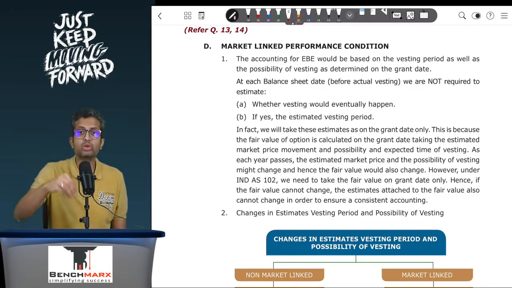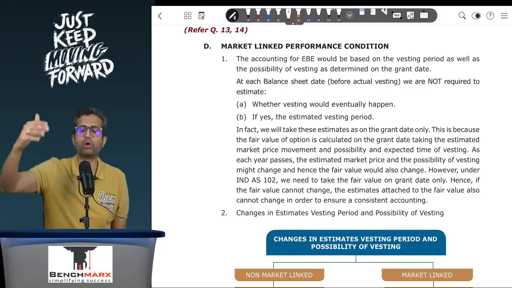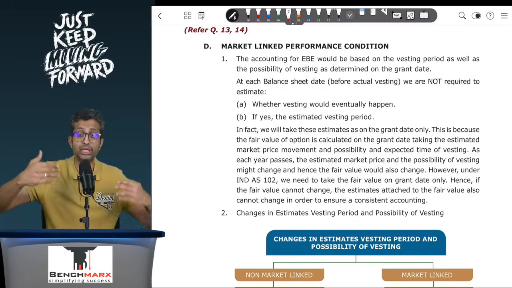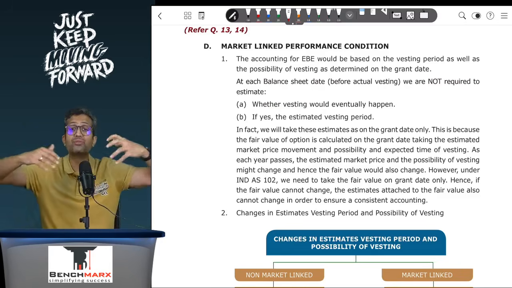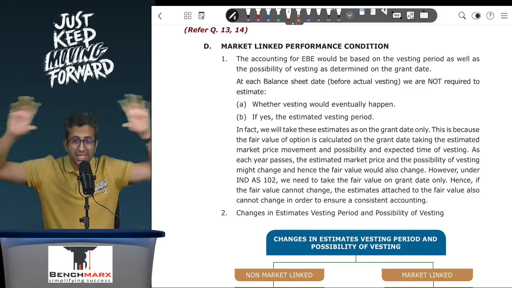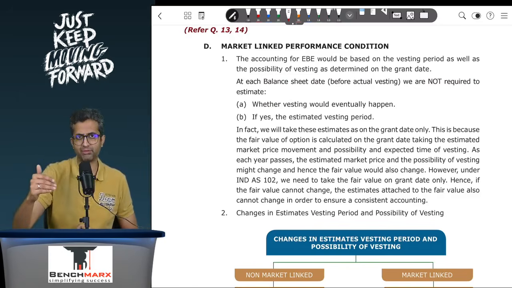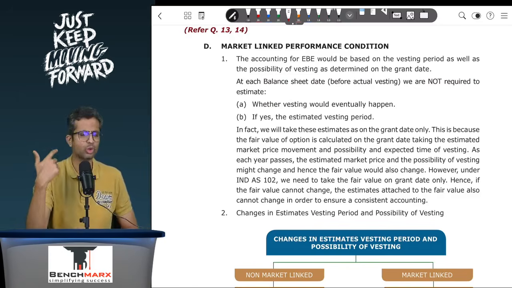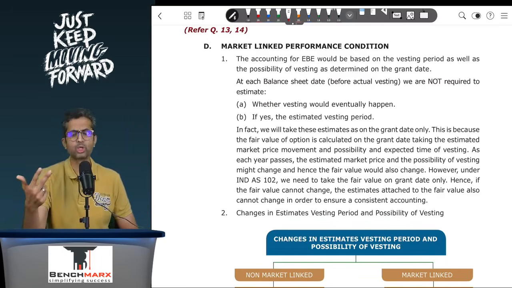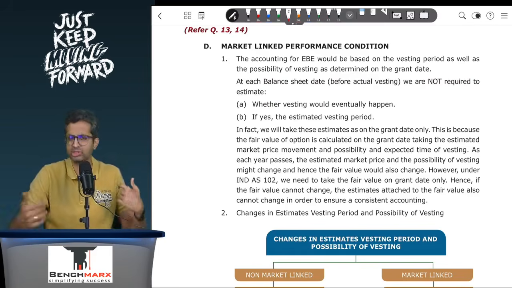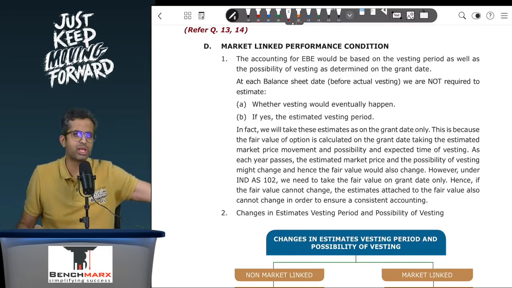So when you measure the options as on the grant date, you take the possibilities of different share prices being achieved over a stated period, and then you find the fair value. You don't look at sales, earnings, or cost of production, but you look at the market price. So subsequently, if it is a non-market linked performance condition and the sales estimate changes, that has no connection with the fair value, because fair value was not calculated based on the sales.